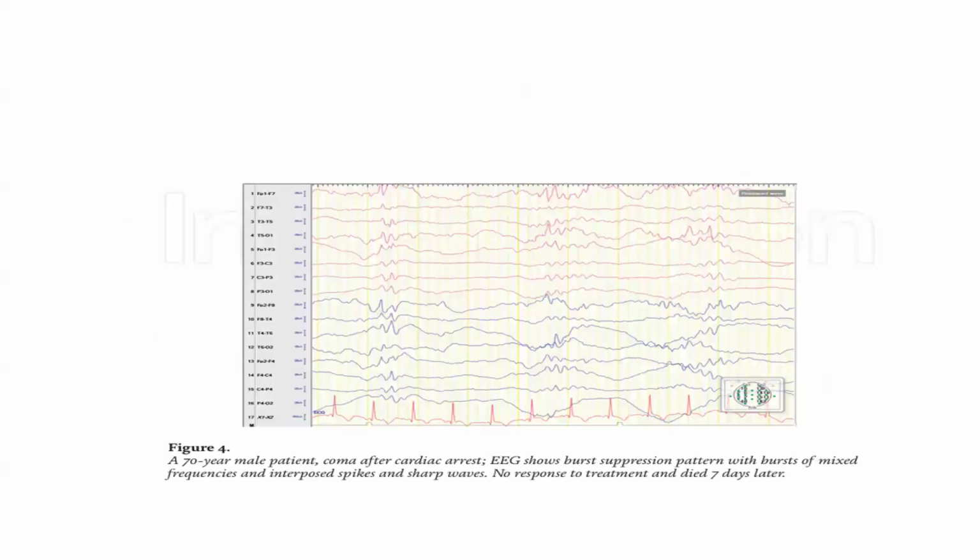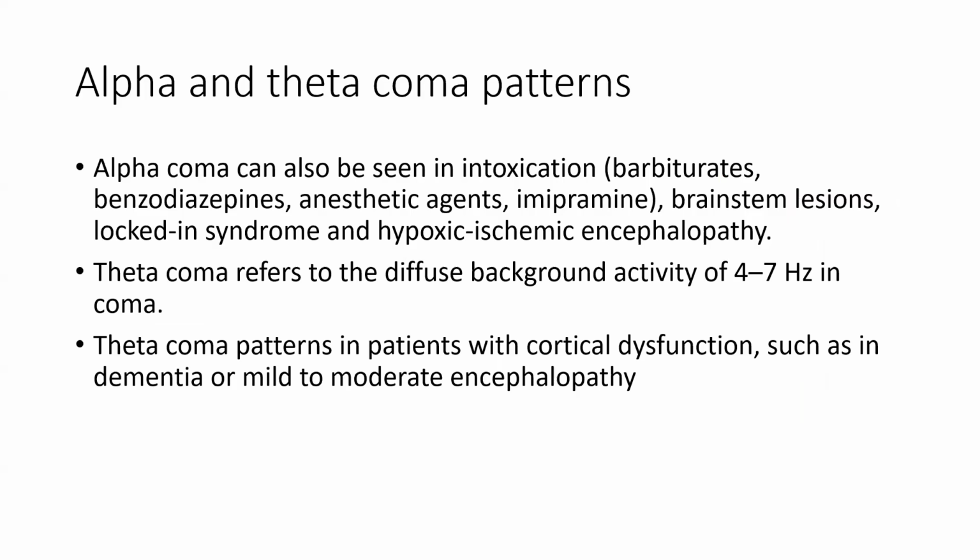So this is the EEG pattern showing bursts of mixed frequencies, a theta coma pattern. Alpha coma can also be seen in intoxication like barbiturates, benzodiazepines, anesthetic agents, and imipramine, brainstem lesions, locked-in syndrome, and hypoxic ischemic encephalopathy. Theta coma refers to diffuse background activity of 4 to 7 Hz in coma. Theta coma pattern is seen in patients with cortical dysfunction such as dementia and mild to moderate encephalopathy.